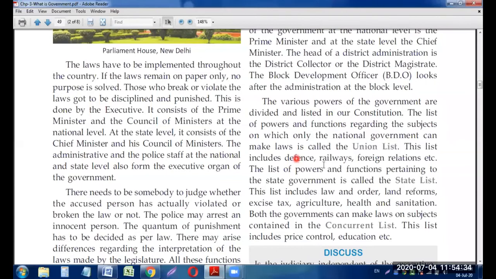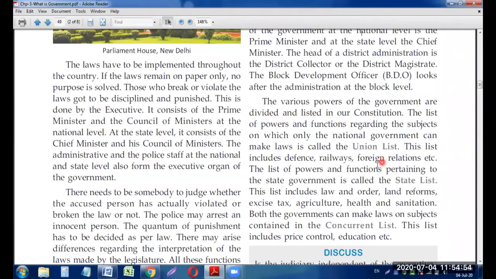The laws which will be made at the national level will be followed by each and every citizen of India. We all have to follow the rules or the laws that have been made at the national level. And the subjects at the national level on which the law can be made only by the Prime Minister and his Council of Ministers is known as the Union List.